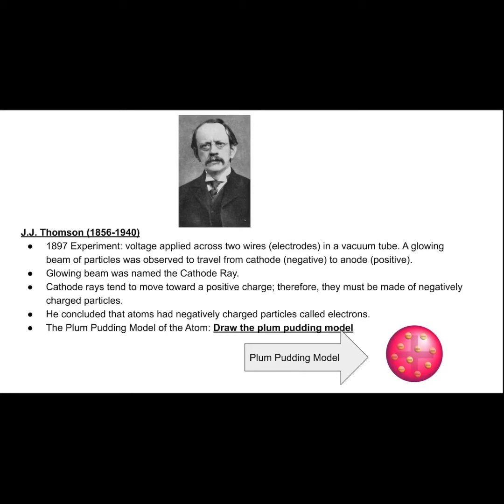In 1897, he had an experiment where voltage was applied across two wires, also known as electrodes, in a vacuum tube, so no outside forces were occurring. A glowing beam of particles was observed to travel from the cathode, the negative side, to the anode, the positive side. The glowing beam was named the cathode ray, and those rays tend to move toward a positive charge. So he thought that they were made of negatively charged particles.